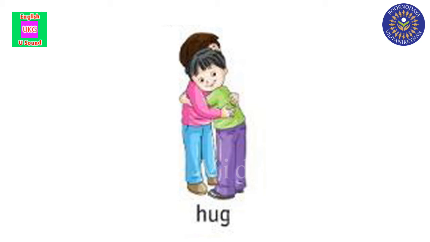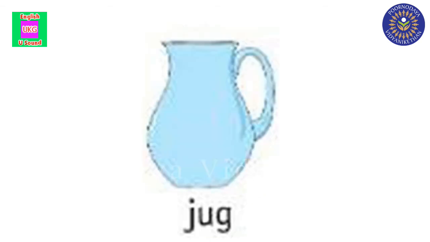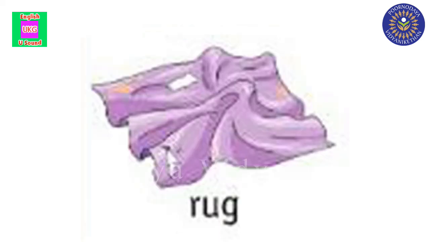Hug. H-U-G. Hug. Repeat it. Hug. What is the sound here? Ugh sound. Now, see the next picture. Jug. What is this, children? What is the sound here? Ugh sound. What is the spelling? J-U-G. Jug. Ugh sound. Here is the next one.